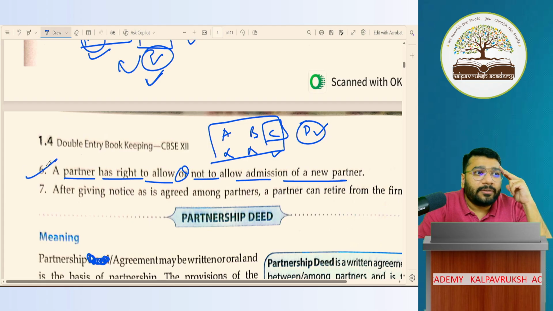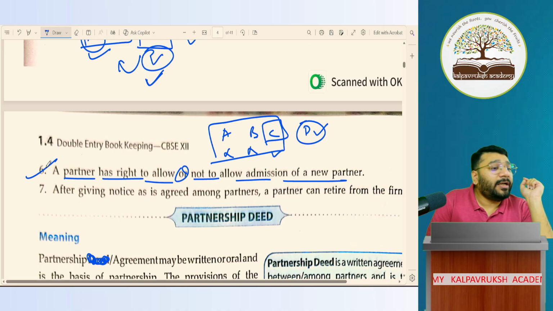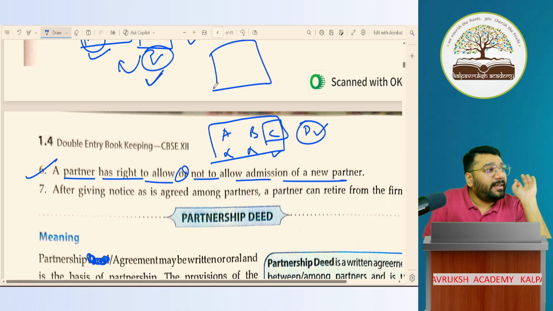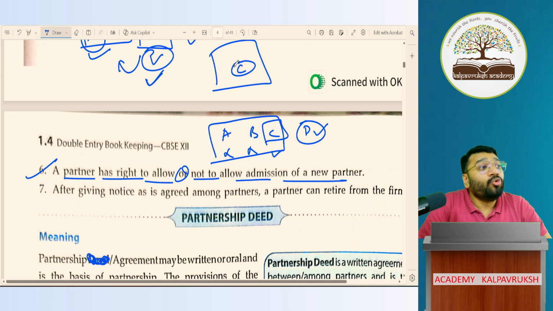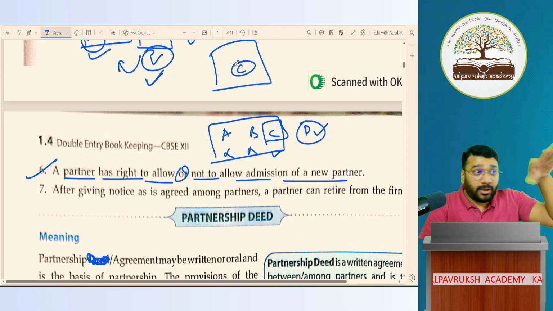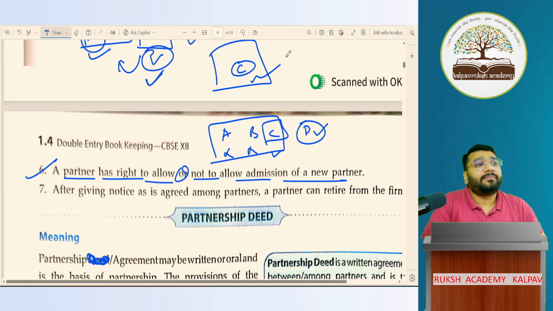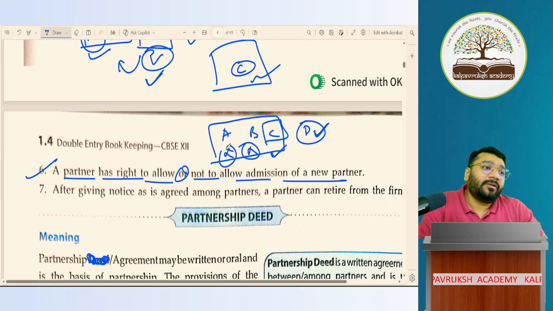Can the right be altered? Yes. In the partnership deed, when they were drafting it, A, B, C, all 3 of them agreed that C will be the sole authority to decide whom to admit and whom not to admit. They put in a clause and signed an agreement. So who has the power now? C. Now, same situation. D wants to come as a new partner. C is okay. A and B are not okay. Can D come as a new partner or not?